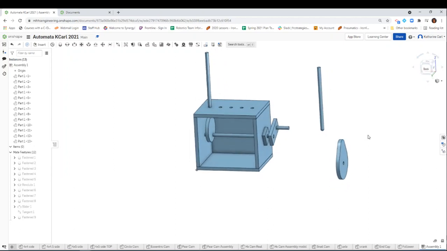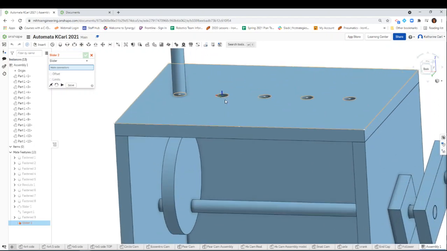So remember, the first thing we have to realize when we assemble is how we're actually going to build it. Now this follower has to kind of slide up and down through the guide or the top surface of the Automata box. So I'm going to be using this slider mate. If I click on that, and if you notice the icon shows, I'm going to go ahead and zoom in.